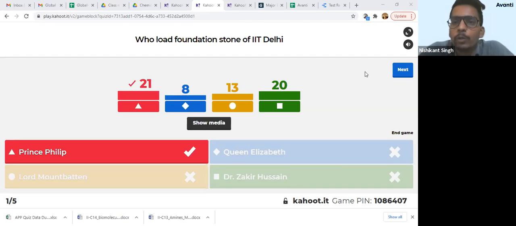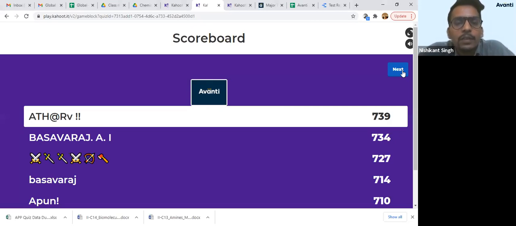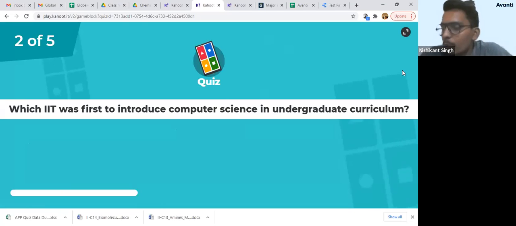If you get to meet those people who were IITians in the 1970s or 80s, you'll feel different. Most of them are bureaucrats now. They have a very organized life because the IITs were very tough exams once upon a time. They are still tough exams, but at that time they were even tougher. Athar, Basavraj, top 5. I am surprised how you know this, Athar.